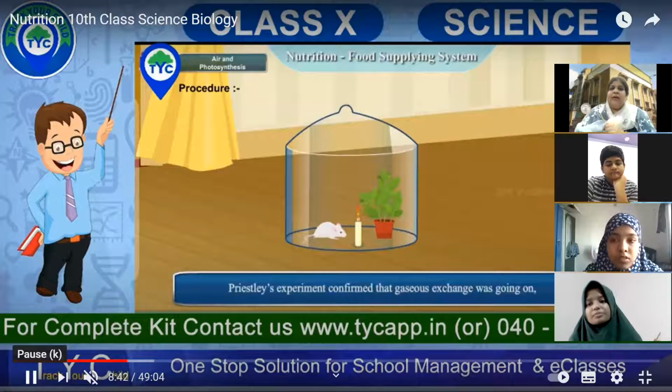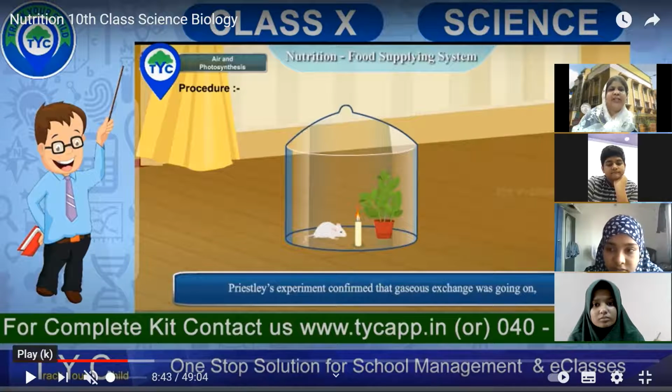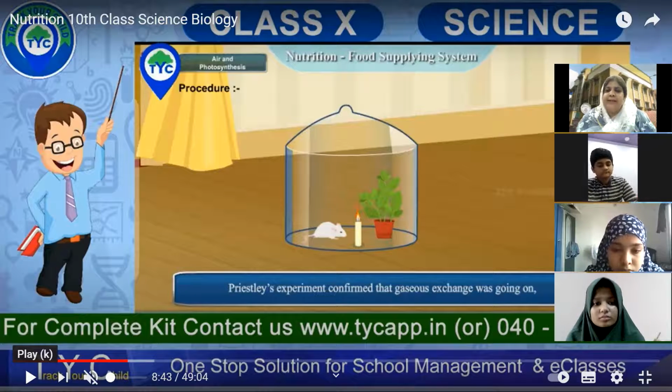Okay. So you can see that this experiment precisely confirmed that gaseous exchange was going on. Aisha, can you tell me what gaseous exchanges took place in this experiment? What were the two gases involved in the exchange process in this experiment? Name those two gases.